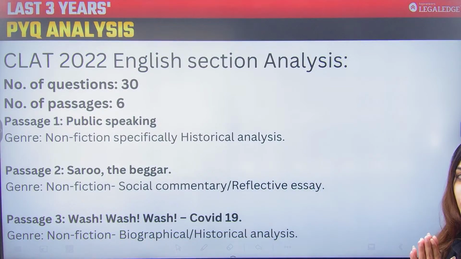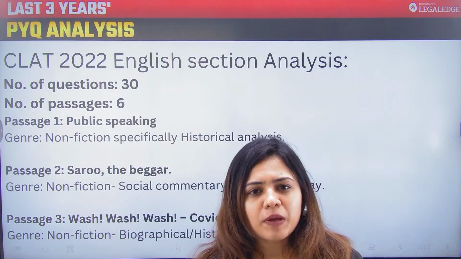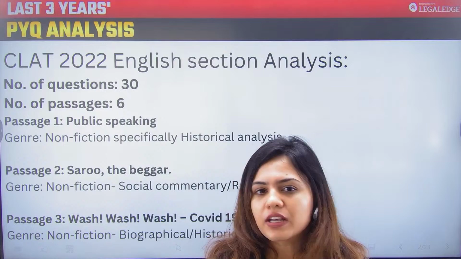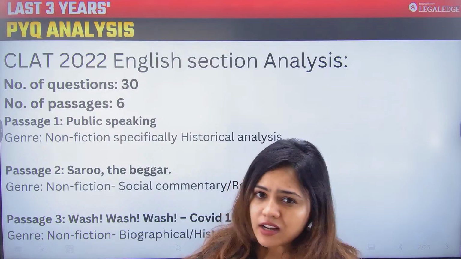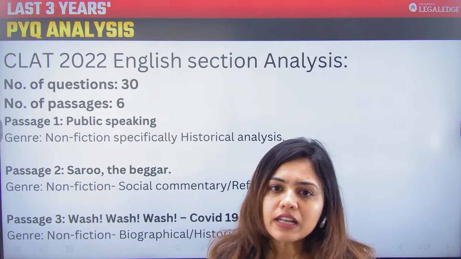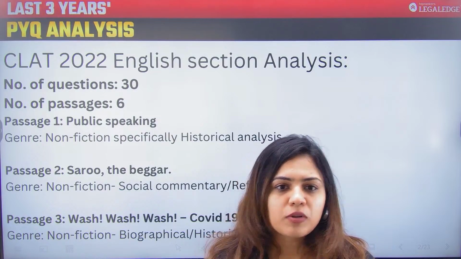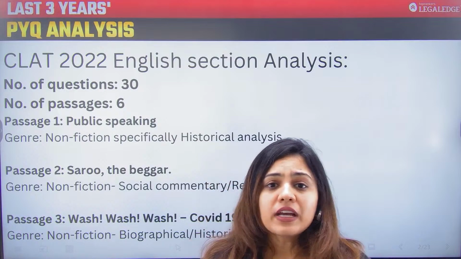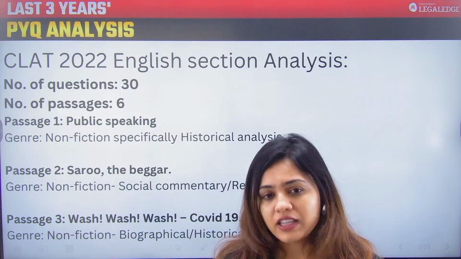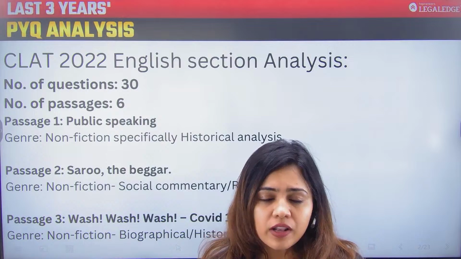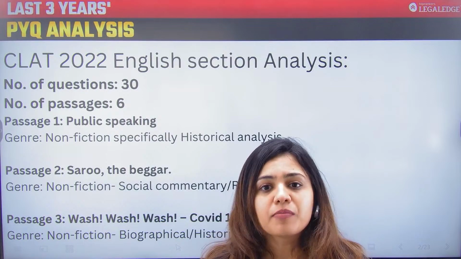Now, तुम लोगों को ये तो अच्छे से पता ही होगा कि अभी बहुत ही रिसेंटली क्लैट का जो पेपर पैटर्न है वो चेंज हुआ है. पहले 150 क्वेश्चंस आया करते थे and when it comes to the English section we used to get 30 questions. ठीक है. अब obviously CLAT 2024 जो सब लोगों ने देखा ही होगा, उसमें the questions have been cut short, they have been reduced to 120 overall, and when it comes to the English section अब 24 questions